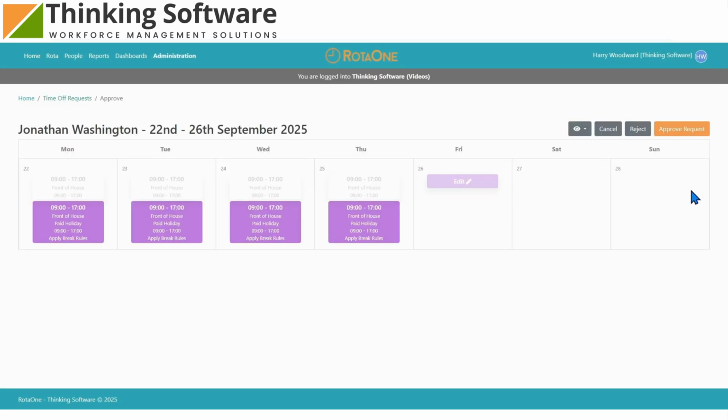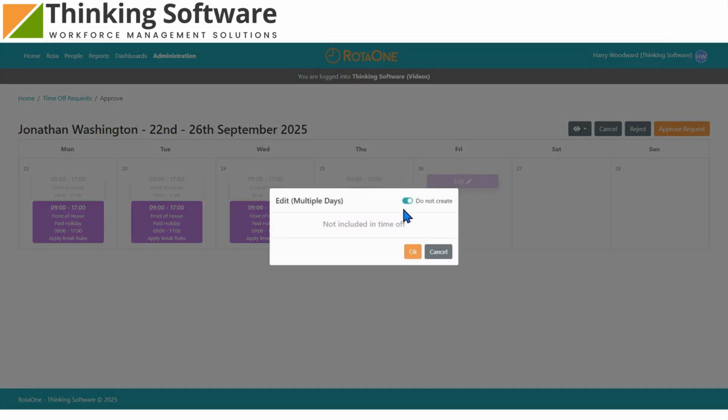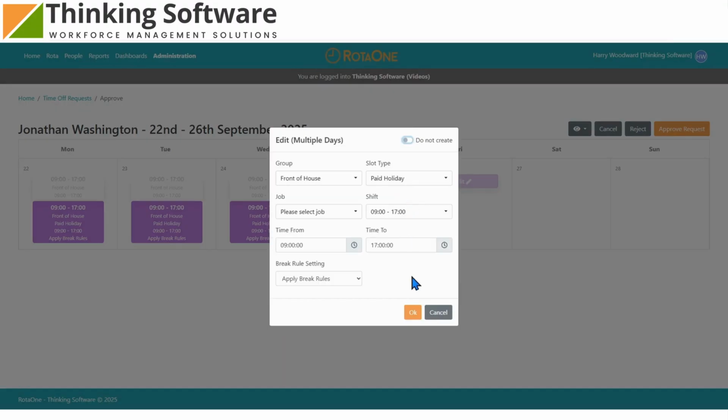Usually, if someone's rota has already been created, or they are in a pre-deployed shift pattern, it will appear like so. If not, you can create the slots within the approval page by deselecting the Do Not Create slider here.